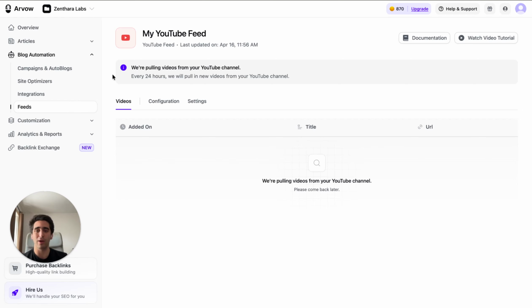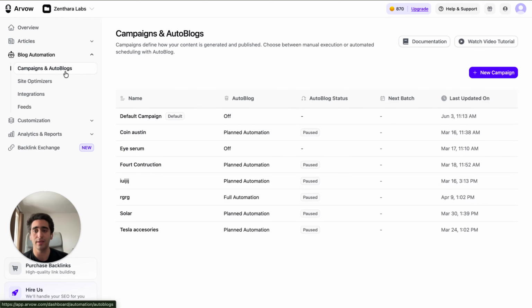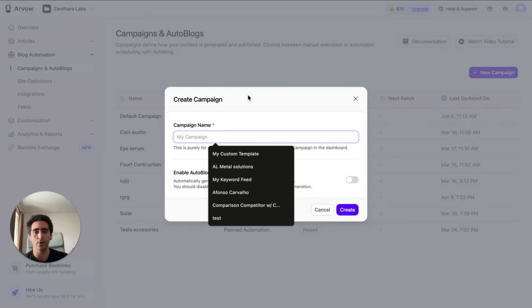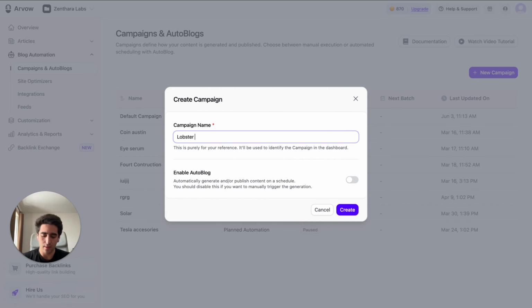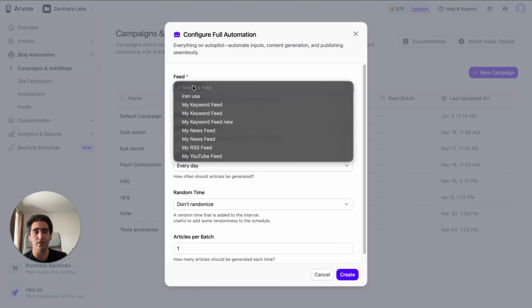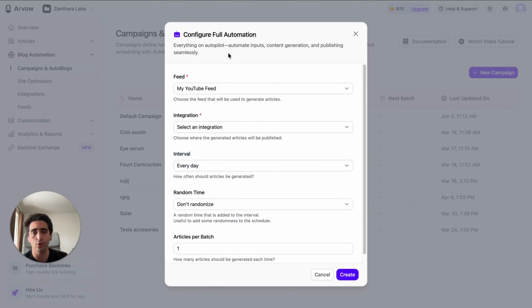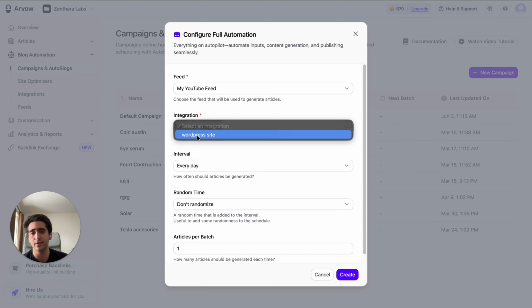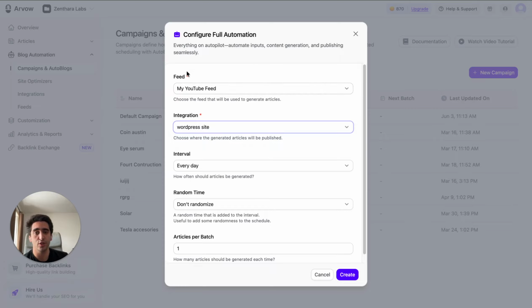And what can you do with this? Well, you can create an automation inside Arvow, which is here on campaigns and Autoblogs. You simply click here to create a new campaign. You call it Lobster Marketing Tips. You enable the Autoblog and click here on full automation mode. This will ask you for two things. First, the feed, so we're going to get our YouTube feed. And second, we're going to select the integration, so where do you want to publish these articles? We just chose the YouTube feed we created, and I chose my WordPress website.